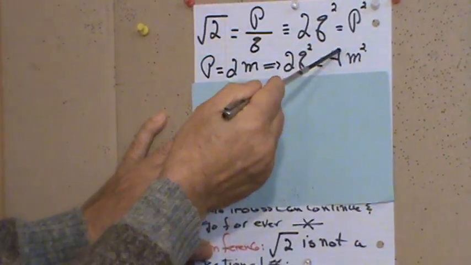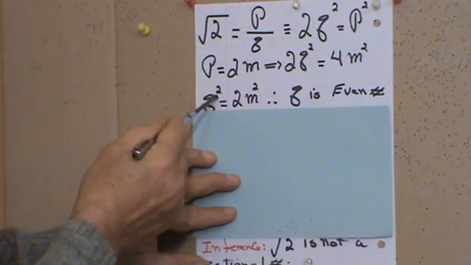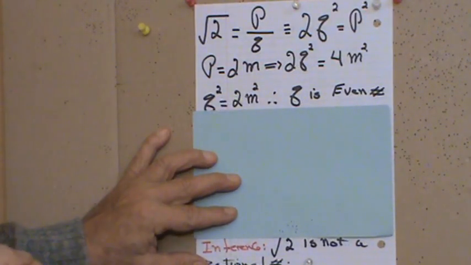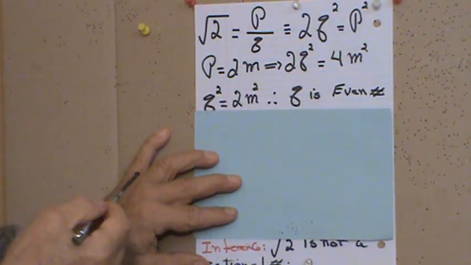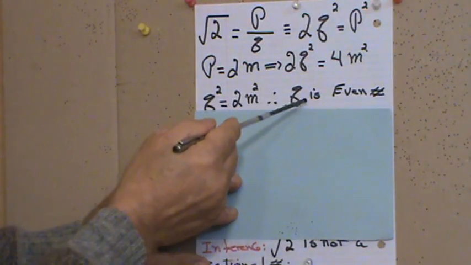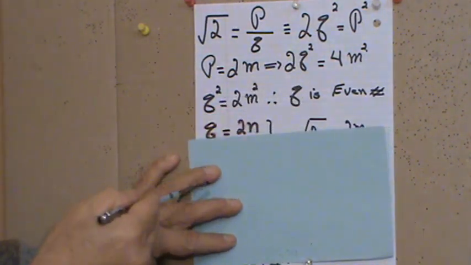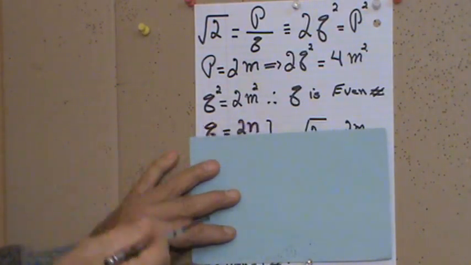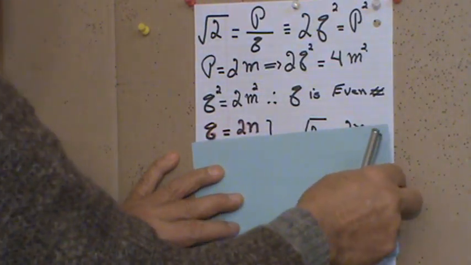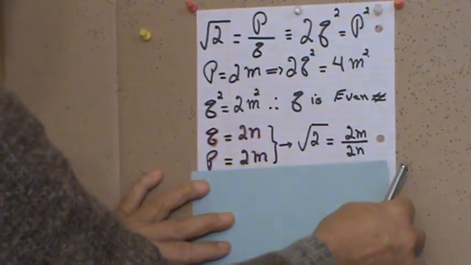We simplify 2 and 4, they cancel, so we end up with q squared equals 2m squared. Now, q squared is even, because the right-hand side is an even number. Therefore, q must be even. So we write q in the form of 2n, which is the general form of representing an even number. So now, look what happens. Let's look at what happened.